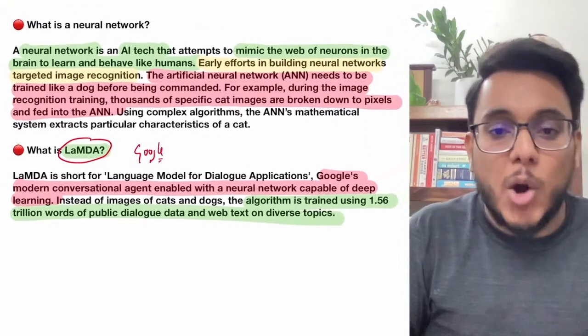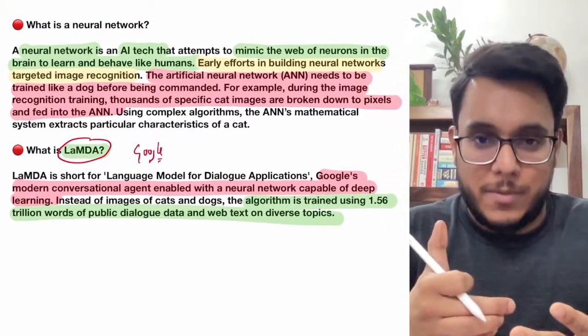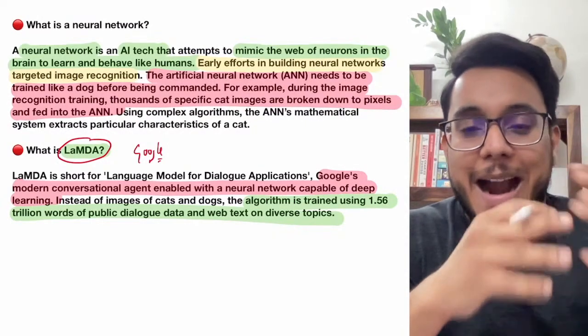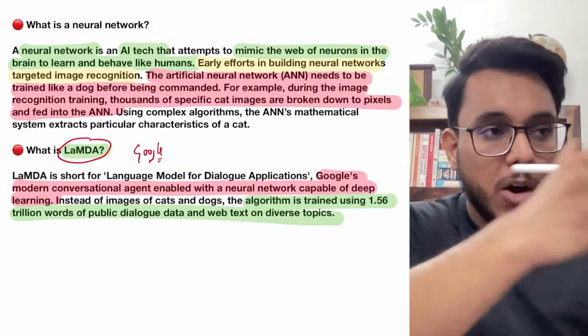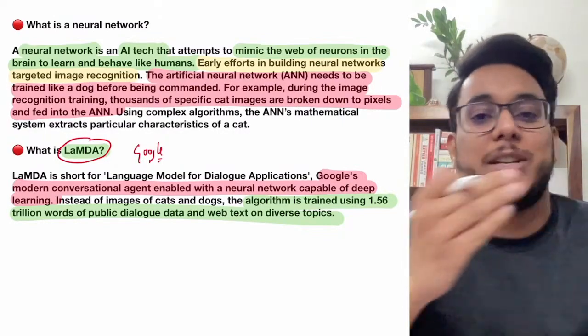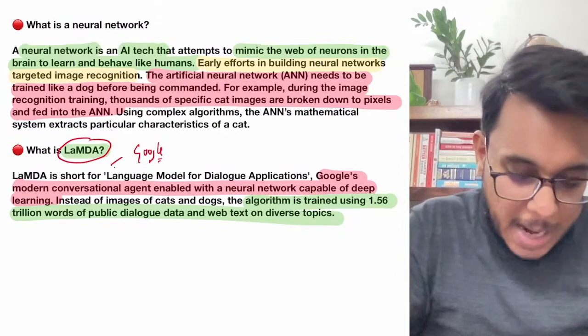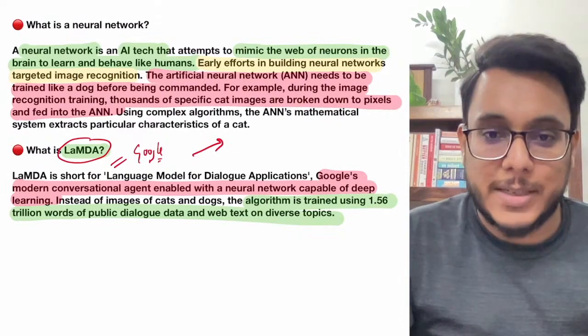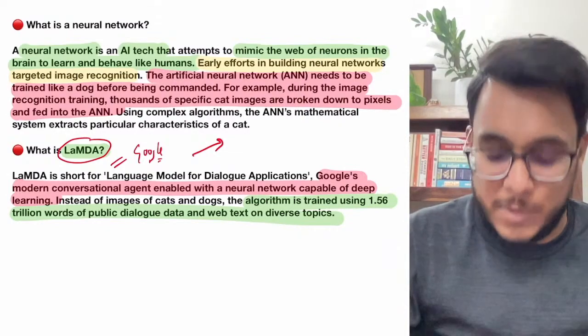What is this LaMDA? LaMDA is a conversational tool. It is an artificial intelligence tool. You can talk with it, it can give you certain answers, it can engage in conversation, etc. So this is LaMDA. Now guys, this LaMDA was actually tested with a person.